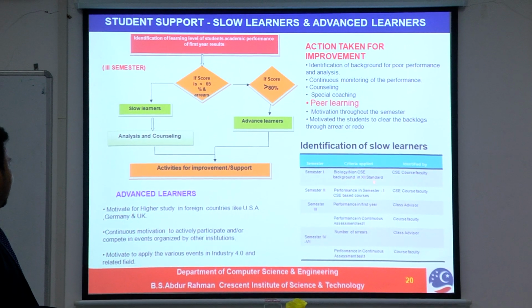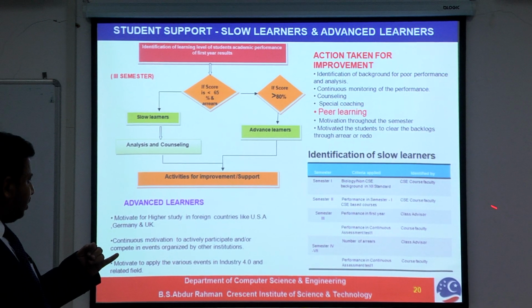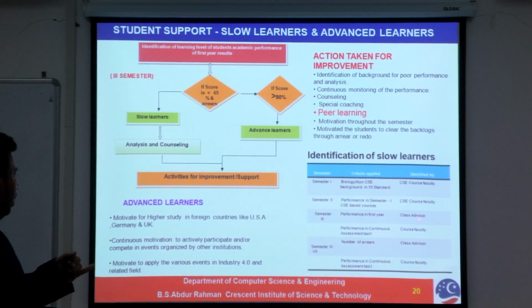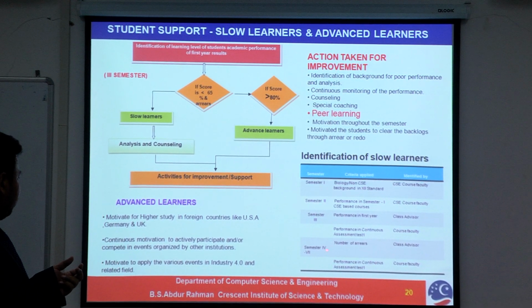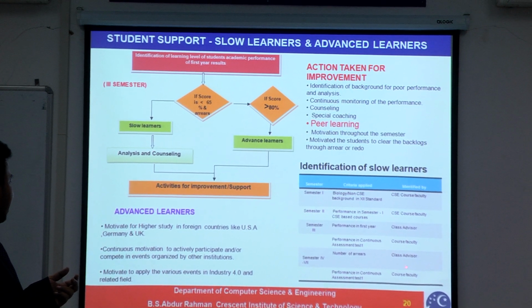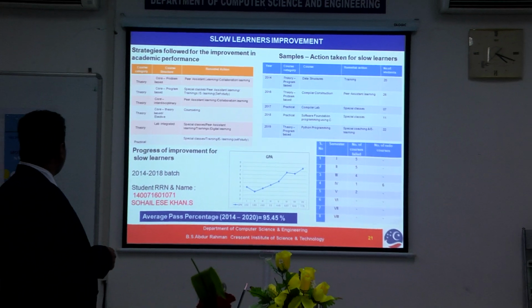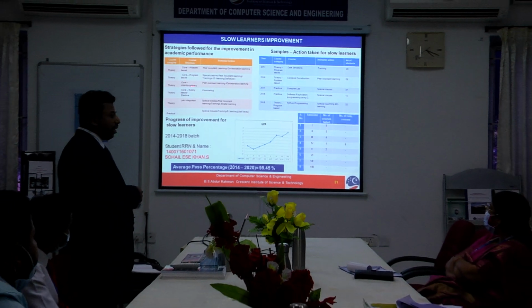The biology non-CSE background students are first identified by the CSE faculty members, and in semesters 2 and 3 the performance is also followed by the class advisor. From semester 4 to semester 7, the number of arrears and the class advisor identify the slow learner. Then, in the next stage, we go for a strategic follow-up for the improvement of the academic performance.